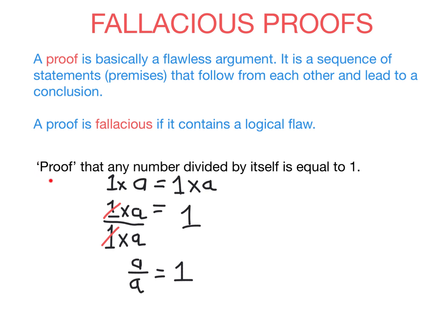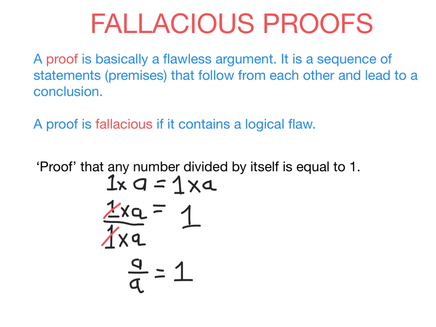So here is an attempted proof, that's why I put it in quotation marks, that any number divided by itself is equal to 1. So we start off with this number a. Now it's obviously true that 1 times a is equal to 1 times a. That's not a problem. But what I've done to go from here to here is I've divided each side, this side and this side, by 1 times a. So then, of course, 1 times a divided by itself presumably equals 1. And then on this side, I've done 1 times a divided by itself.